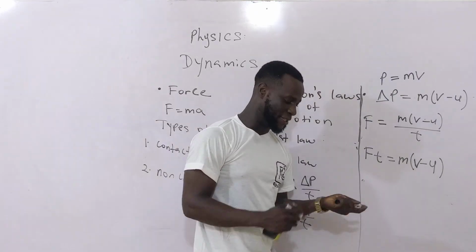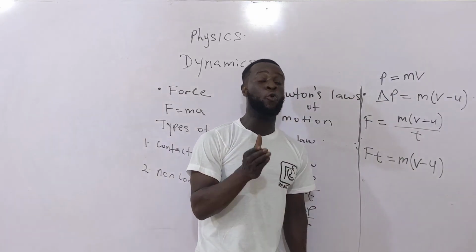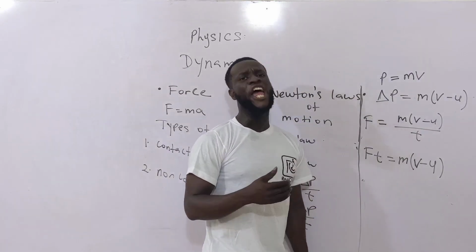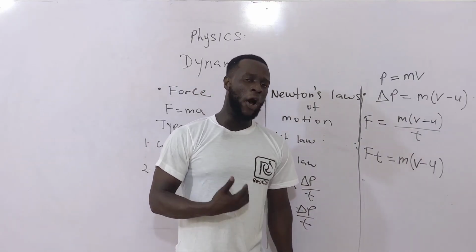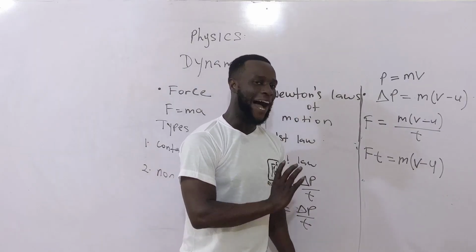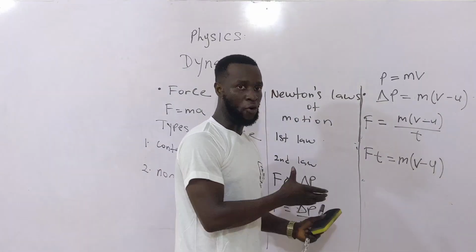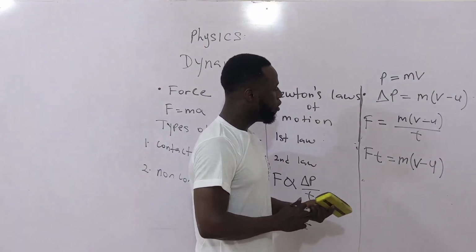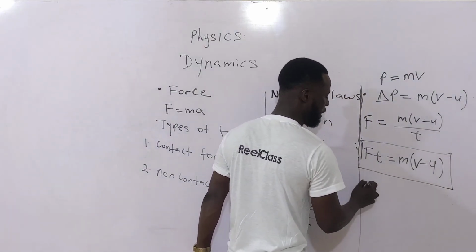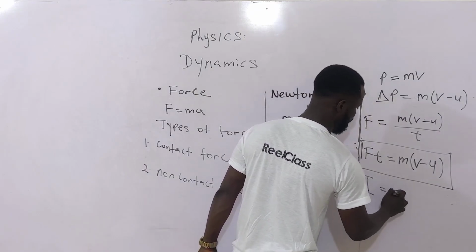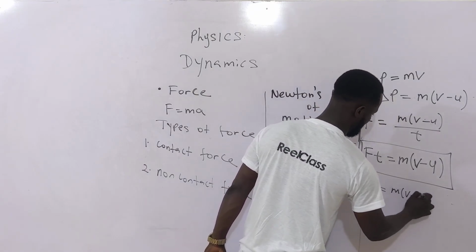This is force times time, and force times time is a quantity known as impulse. Impulse is the product of force and time, or the time it takes the force to act on a surface. The product of the force and the time it takes the force to act on a surface. So this is a very important concept we need to take note of. I is equal to change in momentum.